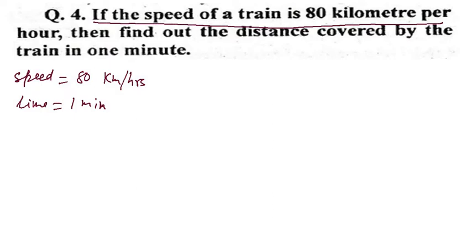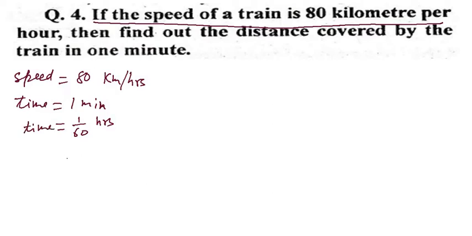Okay, so now we can change into meters per second or meters per minute. We have to change minutes into hours, so 1 minute becomes 1/60 hours. So your time is 1/60 hours.